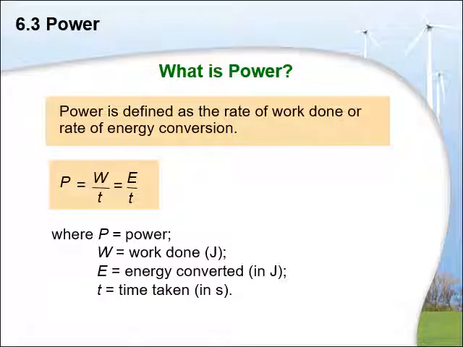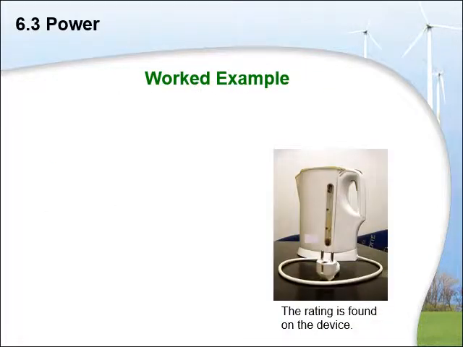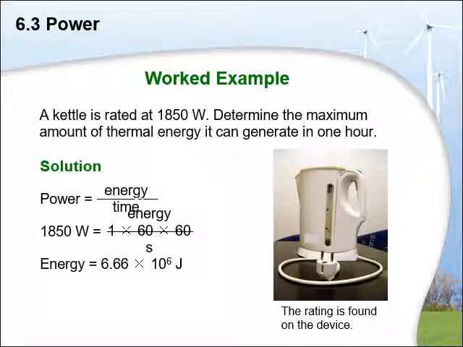Coming towards the last topic, it is power. Power is defined as work done per unit time and it is measured in watts, where 1 watt is equal to 1 joule per second. How do we calculate power? It says 60,000 joules, so this is work, in 10 minutes. Time should be converted into seconds, so it's 10 times 60. Answer is 100 watts.